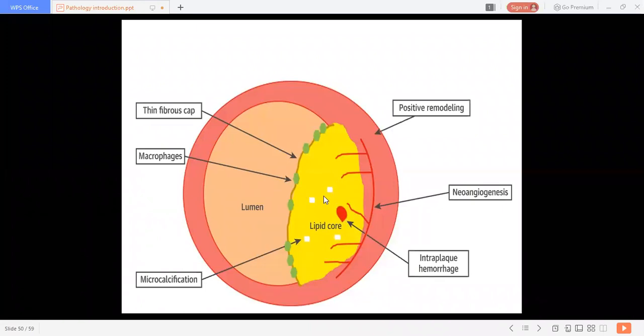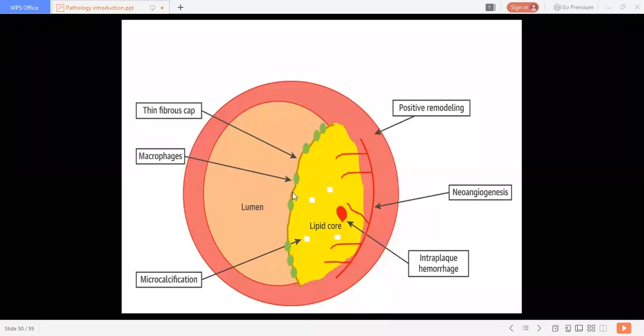We call it an atherosclerotic plaque. This middle part we call the lipid core. Then we can see microcalcifications, which present as a complication of this degenerative process. These macrophages show there is an active growth of this lipid.